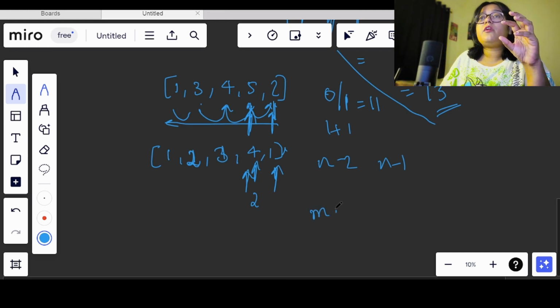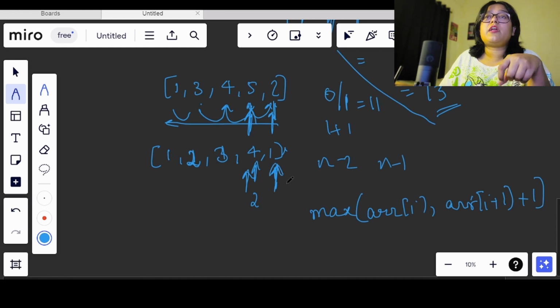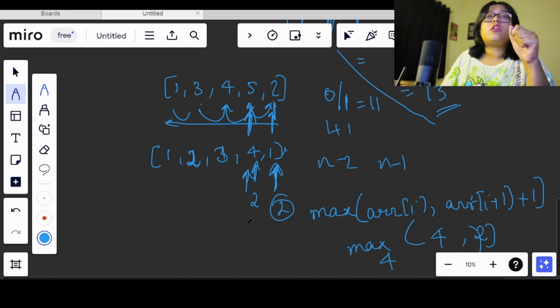Okay, so we will take the maximum of arr[i] comma arr[i + 1] + 1. Now from this index we are getting 2, right? We are incrementing the value by 1 and we are getting 2. And the previously stored value was 4. So when we take the max of it, the answer stored will be 4. Now what we'll have is 1 4.